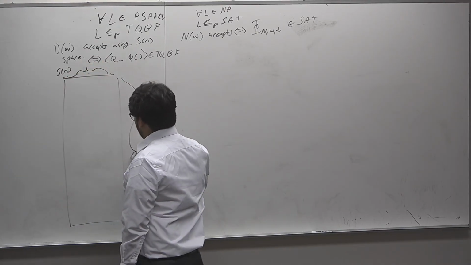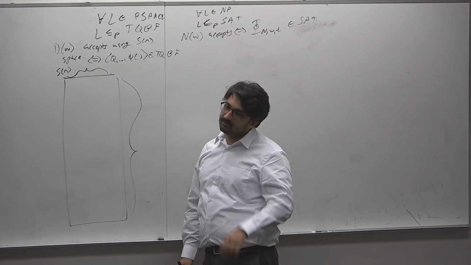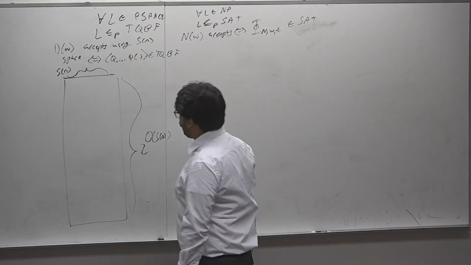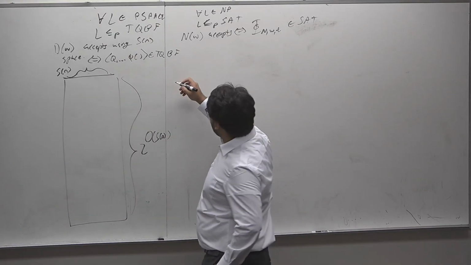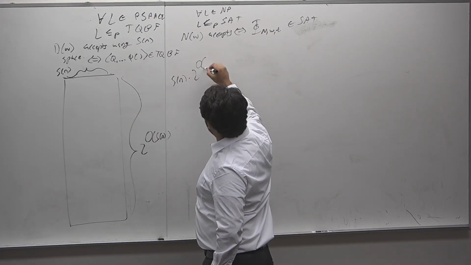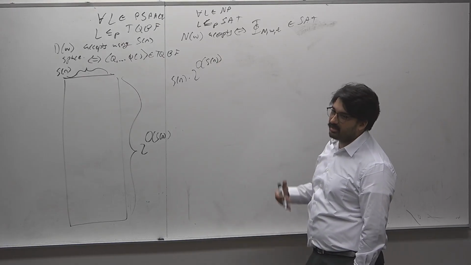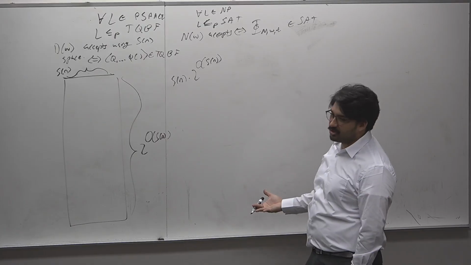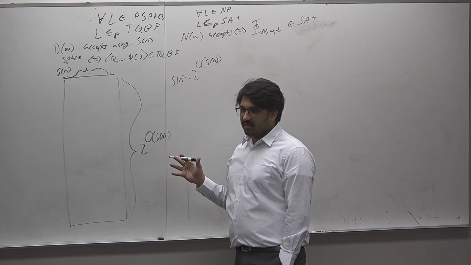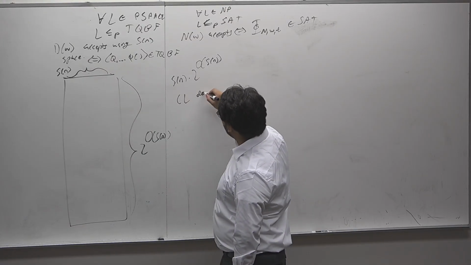Well, what would the depth of the table be? 2 to the S of n. Yes, let's just say 2 to the O of S of n. So the size of the table would be S of n times 2 to the O of S of n. Now, if S of n is a polynomial, because this is a polynomial space machine, the reduction must write down this table in polynomial time. It cannot be done. So Cook-Levin doesn't work.